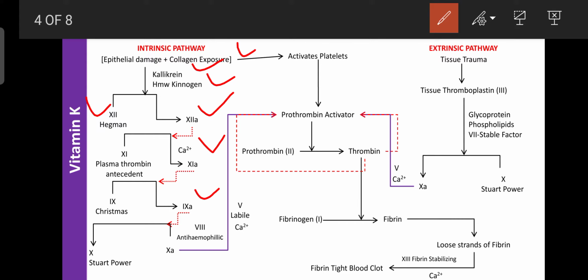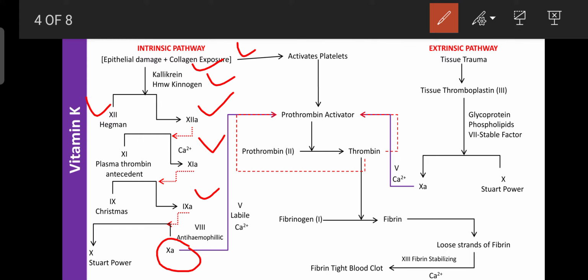Then factor 9 is responsible for the activation of the Stuart factor, that is factor 10. Once factor 10 is formed, the blood coagulation process can continue, because factor 10, the Stuart-Prower factor, is the main factor responsible for regulating blood coagulation.